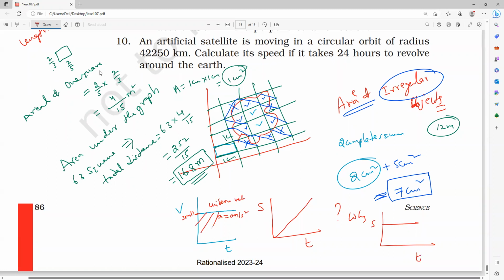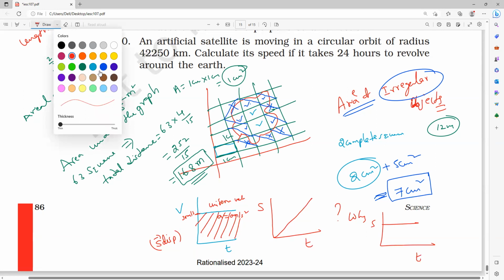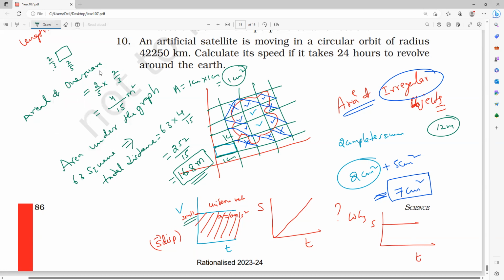But area under the graph will give you what? Distance or displacement? Yes or no, guys? All of you? Understood, Amari? Yes, it means the body is covering the distance, but its velocity is not changing uniformly.